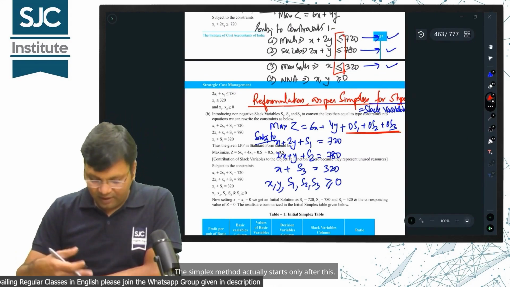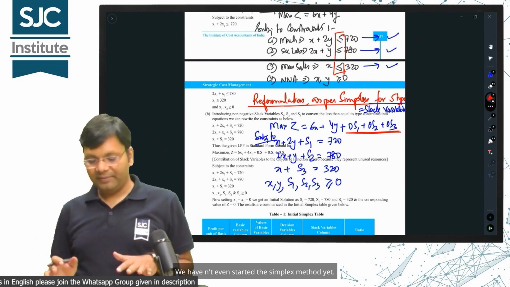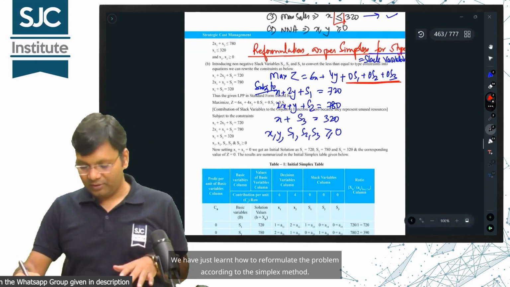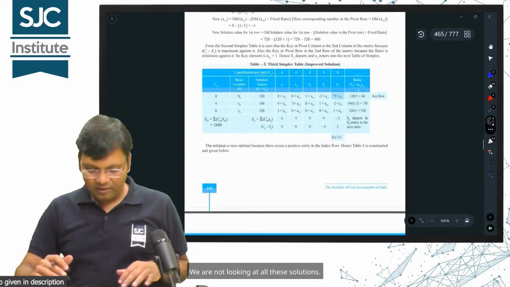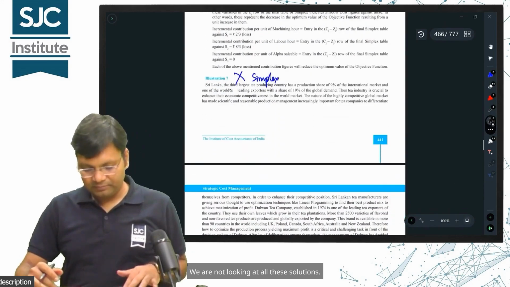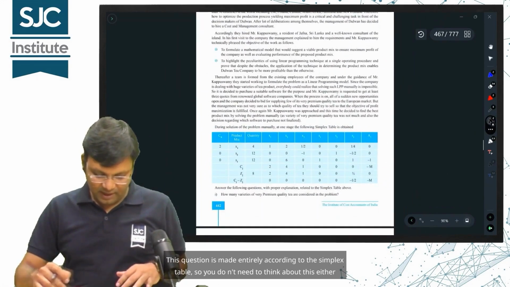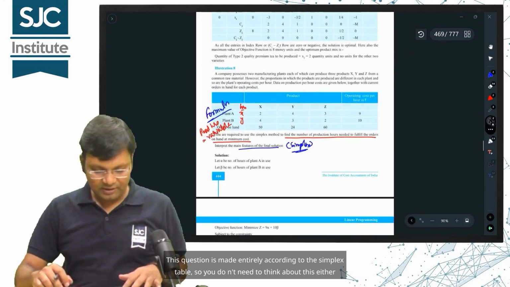The simplex method actually starts only after this. We haven't even started the simplex method yet. We have just learned how to reformulate the problem according to the simplex method. Let's move ahead. We are not looking at all these solutions. You don't need to think about this. This question is made entirely according to the simplex table, so you don't need to think about this either.